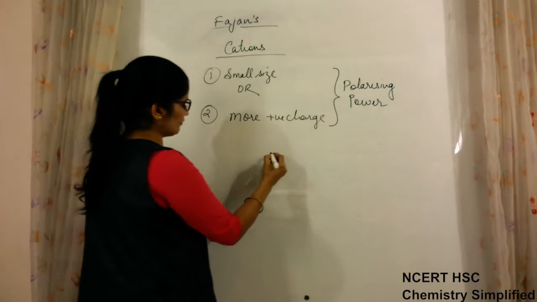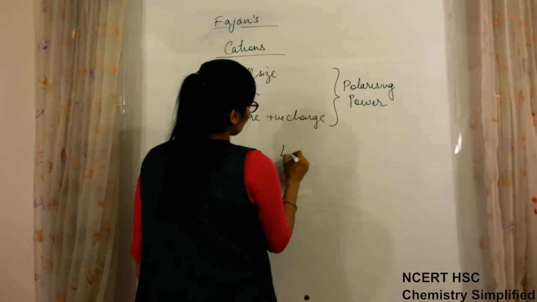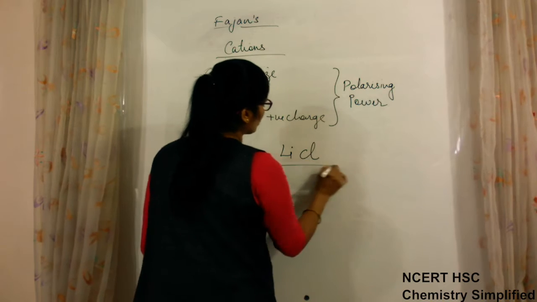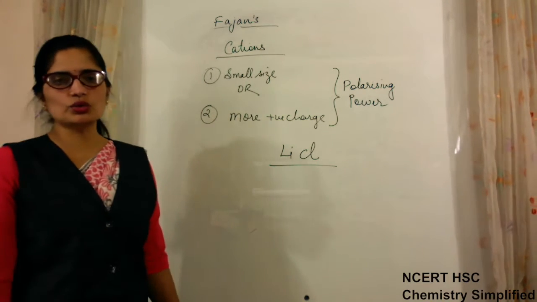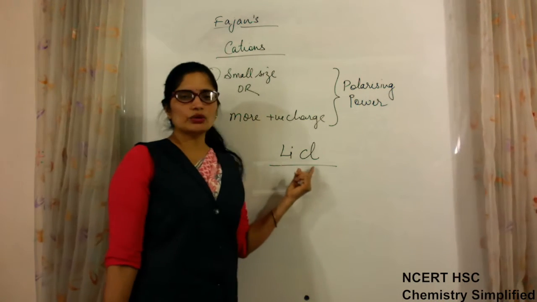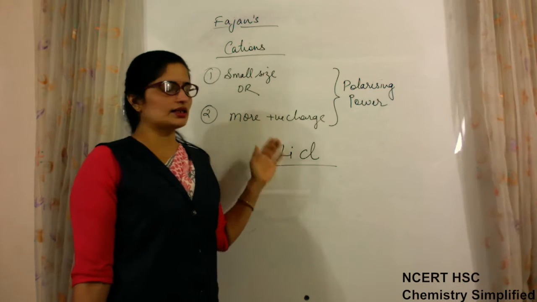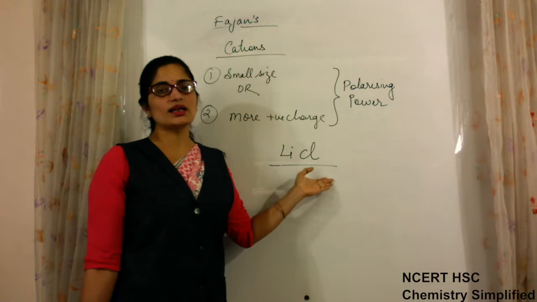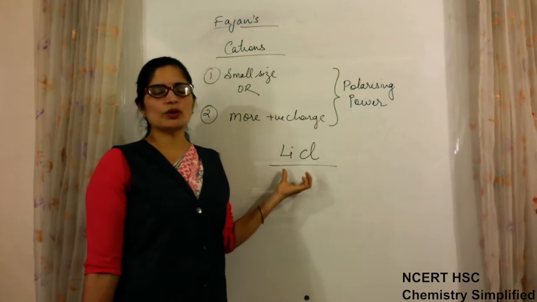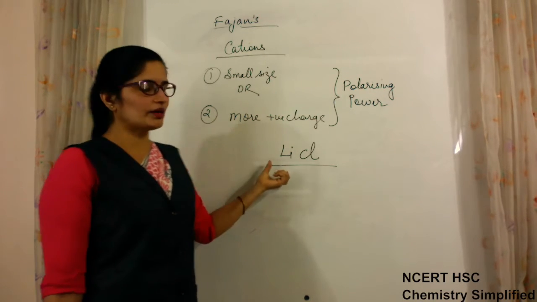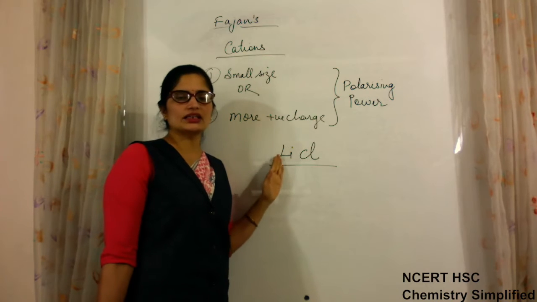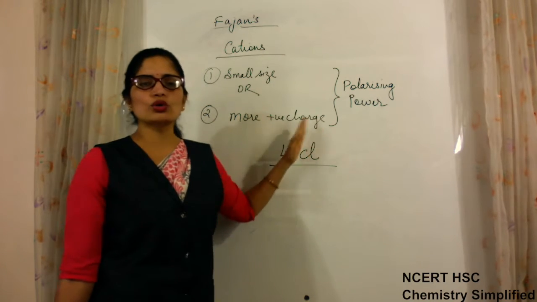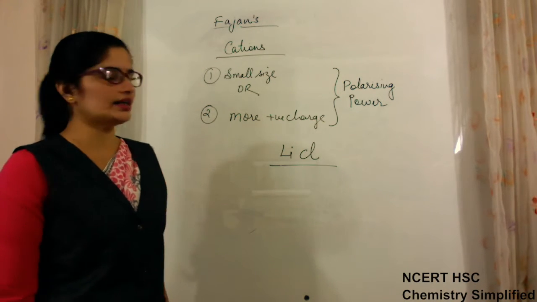For example, if I talk about lithium chloride, according to the rule, lithium belongs to group number 1 and chlorine belongs to group number 17, so the nature of the bond should be ionic. But we say that the bond between lithium and chlorine has more covalent character than ionic character.